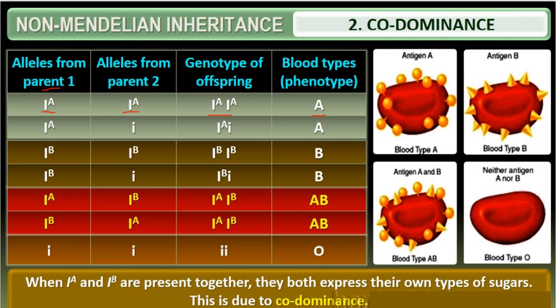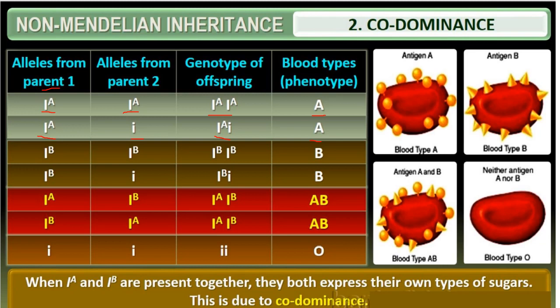Now, these are the possibilities. If it is parent 1 IA and parent 2 small i, the genotype will be IA and small i, and the blood group will also be A. So here what happens is, IA is being expressed.